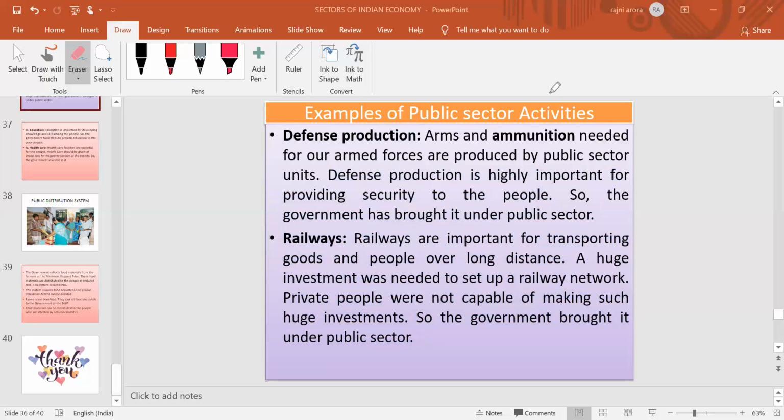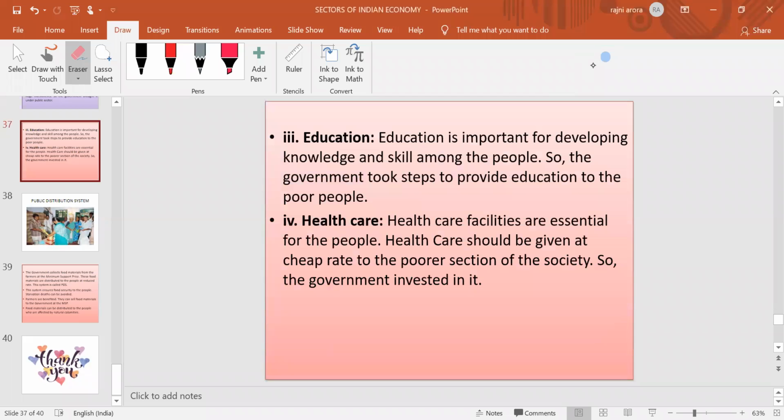After that, education. Now the basic services are there. Education is also very much important for imparting skills and knowledge among the people. So government क्या करती है? They also took so many steps in order to provide education to the poor people. So many government schools and government colleges have been set up by the government in order to provide education facilities. After that, healthcare.